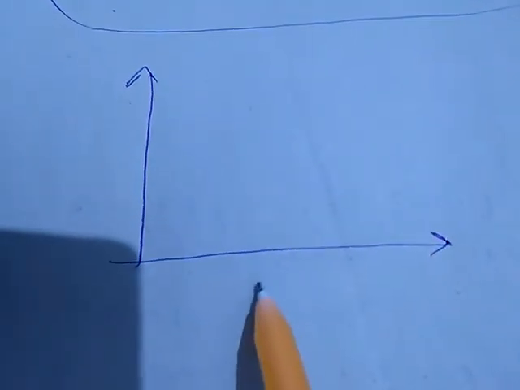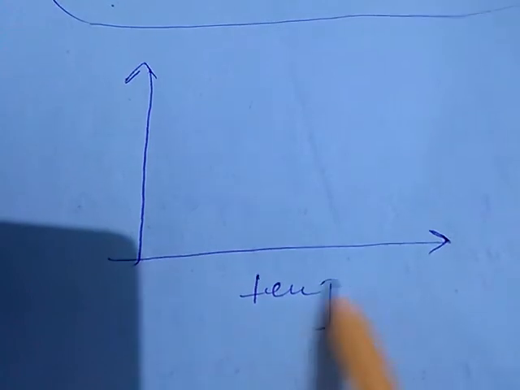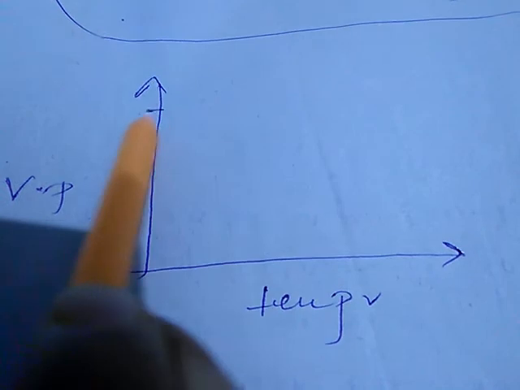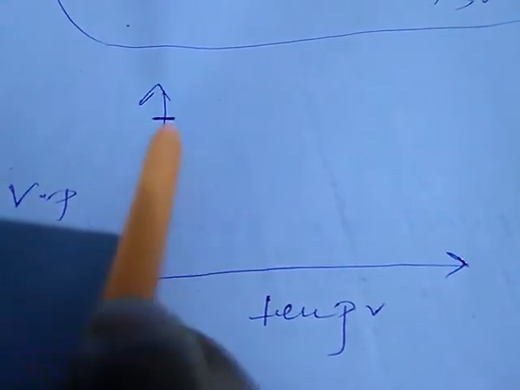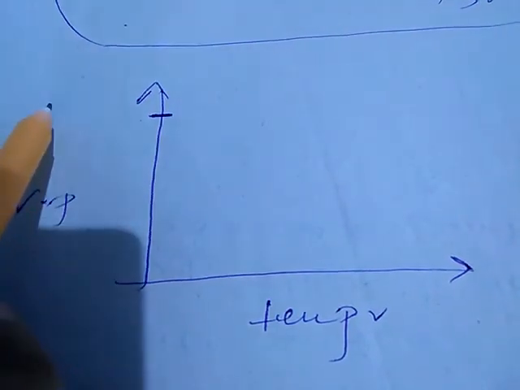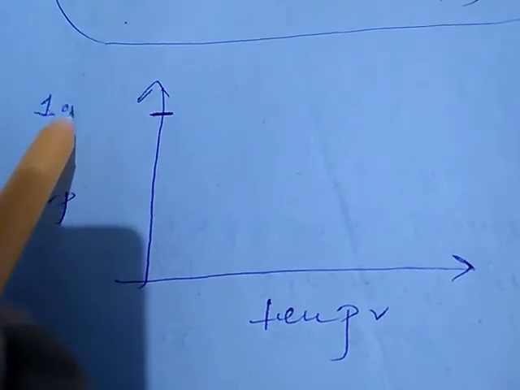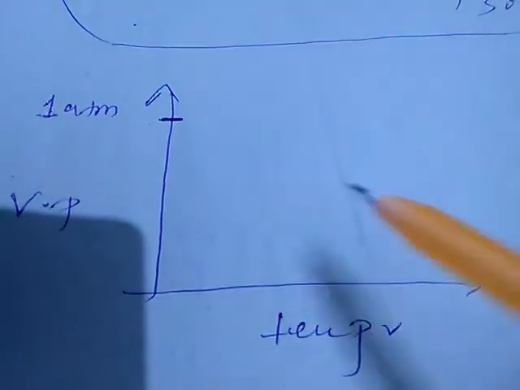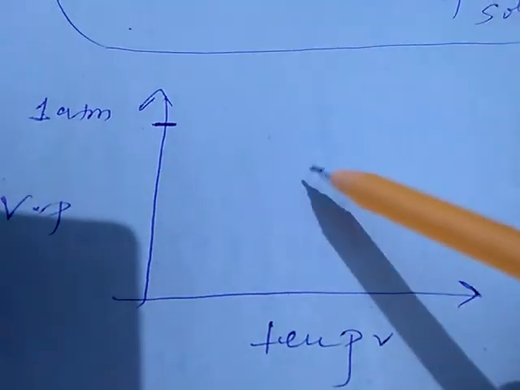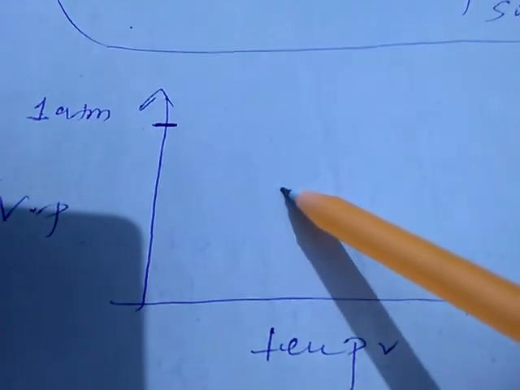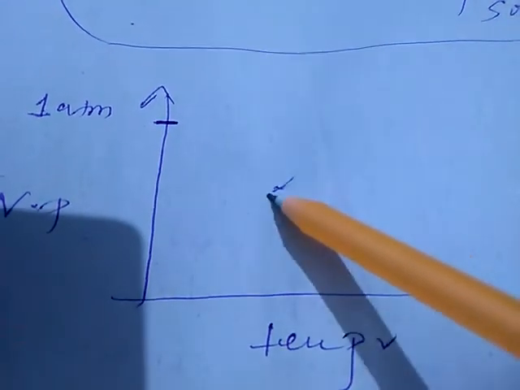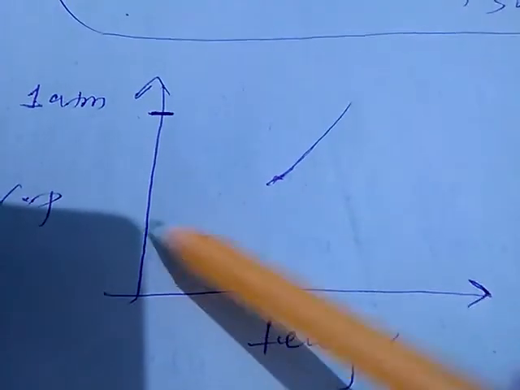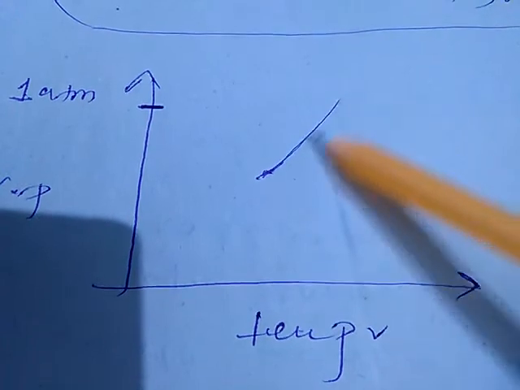On this axis, we are representing temperature. Here we are representing vapor pressure. This particular point on this axis represents the atmospheric pressure, that is 1 atm. Now, first of all, we are talking about a pure solvent. For a pure solvent, the graph would go in this manner. For vapor pressure and temperature, we will plot a graph of this kind.